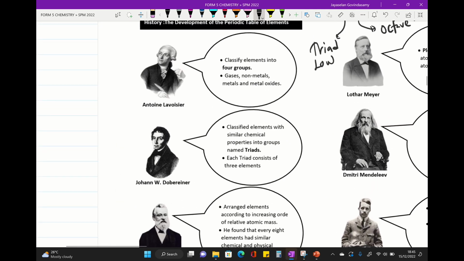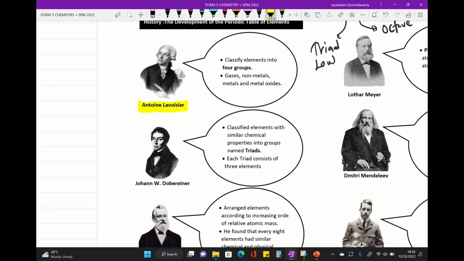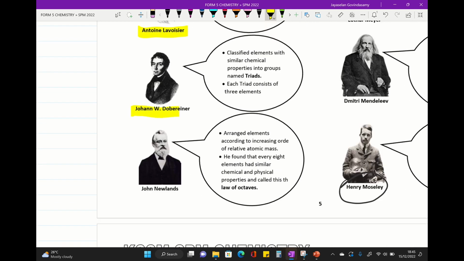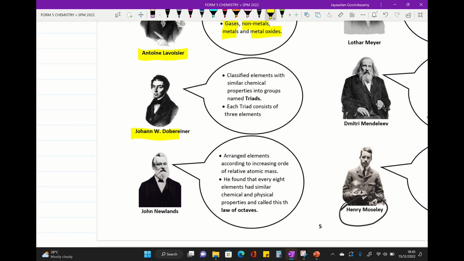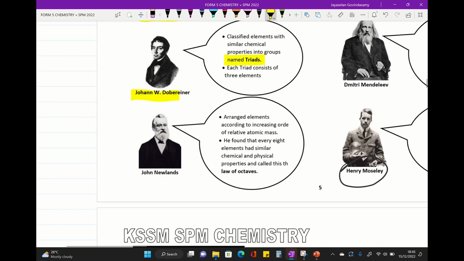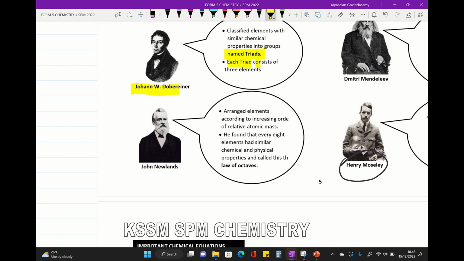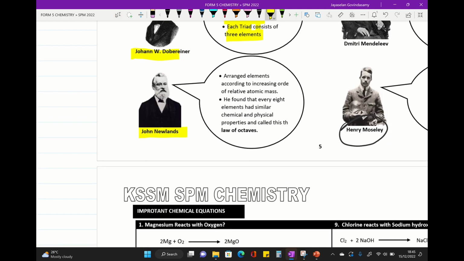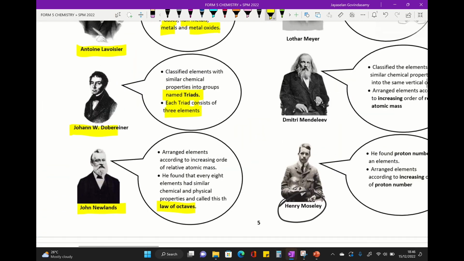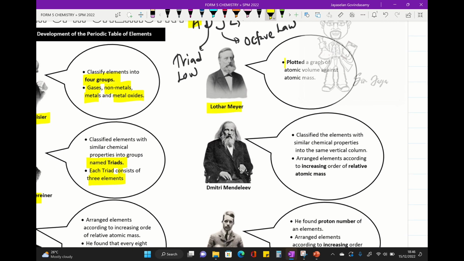So we try to check the first person, Antoine Lavoisier. He classified elements into 4 groups: gases, non-metals, metals, and metal oxides. Johann Döbereiner introduced the triad law, where each triad consists of 3 elements. John Newlands introduced the law of octaves. Lothar Meyer is the person who plotted a graph of atomic volume against atomic mass.